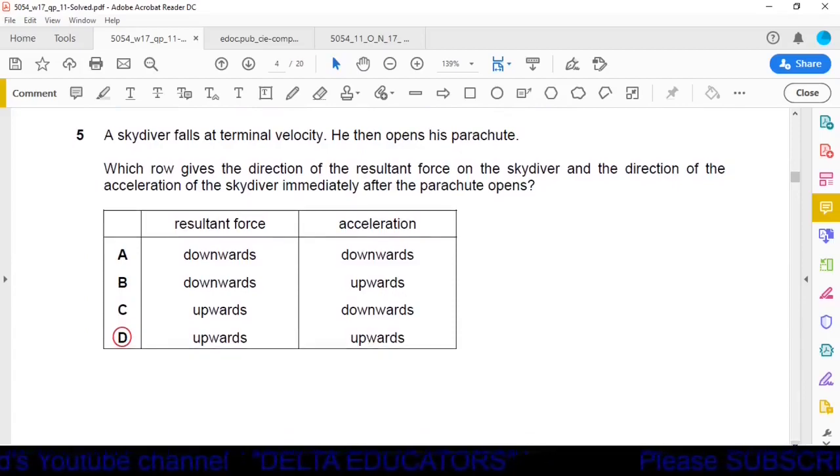Question number 5. A skydiver falls at terminal velocity. He then opens his parachute. Which row gives the direction of the resultant force on the skydiver and the direction of the acceleration of the skydiver immediately after the parachute opens?